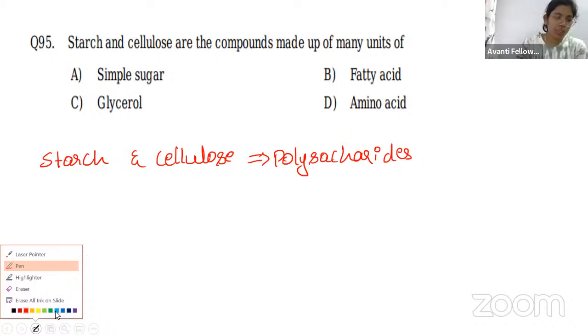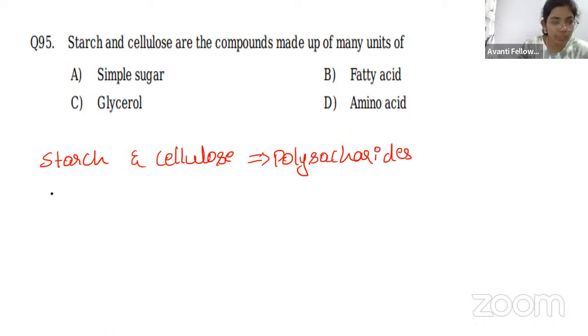First, let me tell you about the monosaccharides. Only one unit will be there, like a sugar. So if it is 1 unit of sugar, normally it will have CnH2nOn. This is 1 unit of a sugar. This is called a monosaccharide, because only 1 unit we have, whatever the number of n, we are not bothering about it.